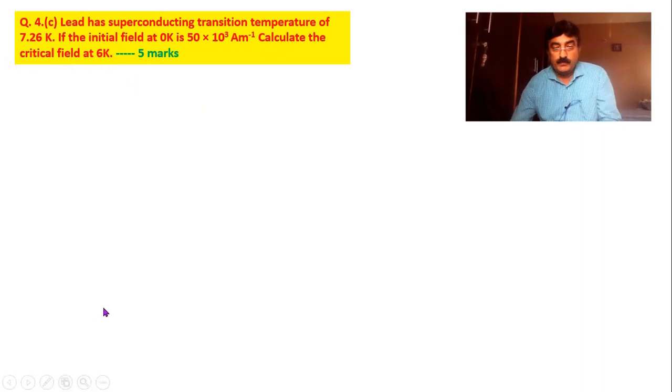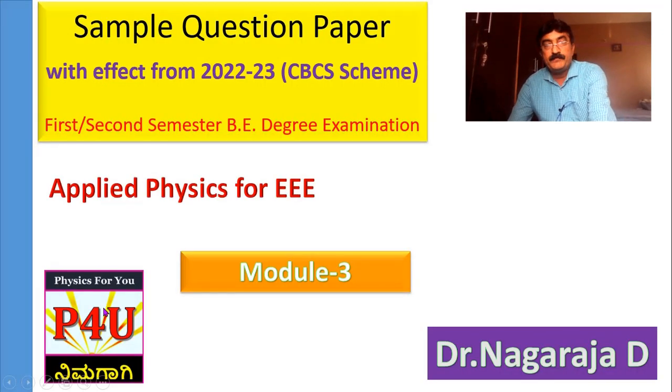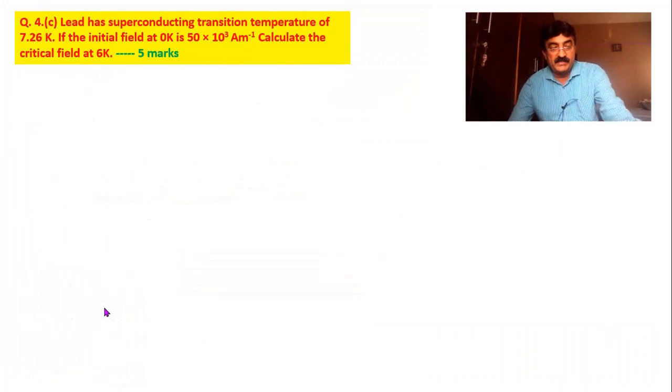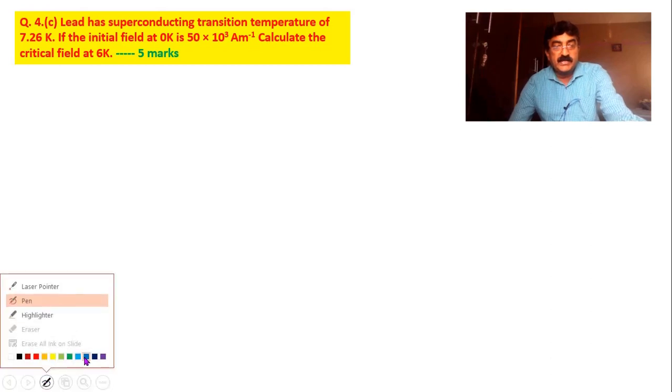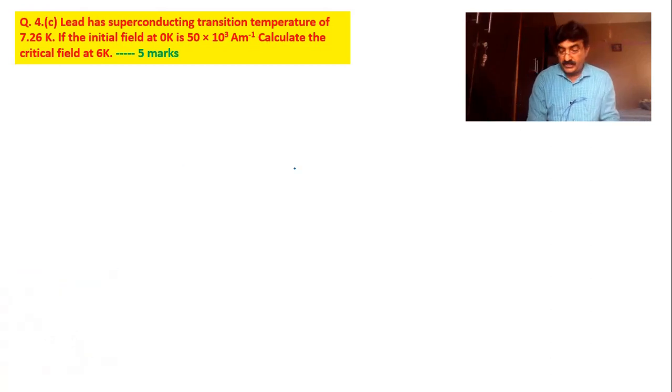I told you, superconducting property can be spoiled by applying the external magnetic field. How much field we have to apply and how it depends on the temperature, all this information is given in this equation: H is equal to Hc0, that is the field at 0 Kelvin, into (1 minus (T by Tc) whole square).